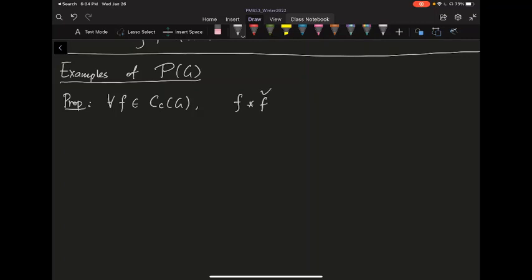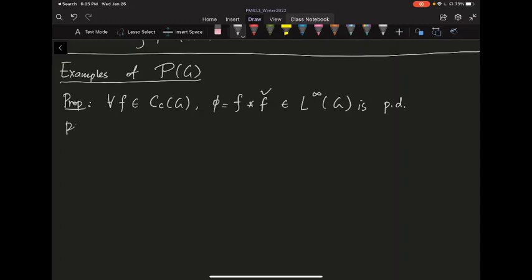Of course, you can treat C_c of G as inside L1 and get something in L1, but another way of saying this is that you can think of C_c of G as inside L infinity, and when you convolve two continuous things you get something continuous. So this is a function from G to C, and it's bounded. This one is in fact positive definite.